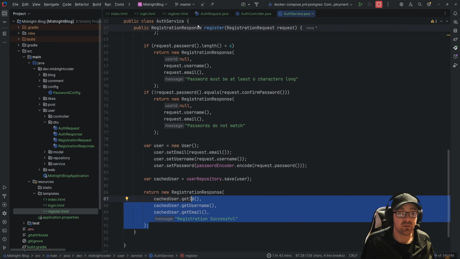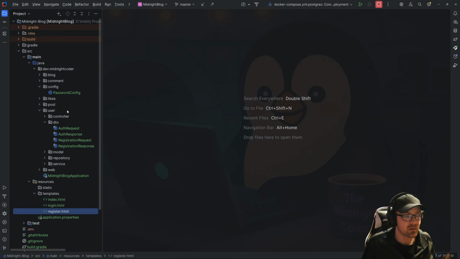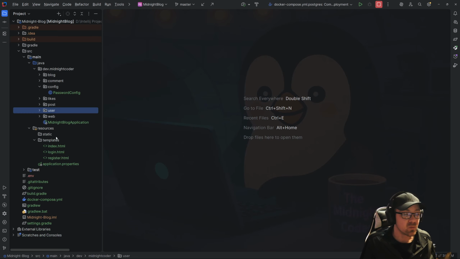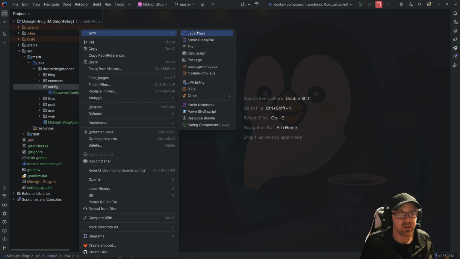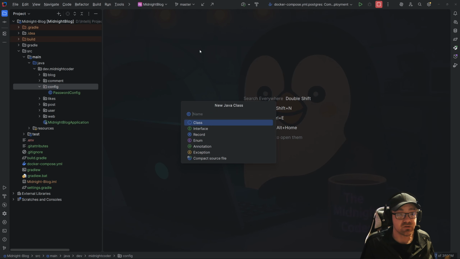So the next thing that we need to do for all of this fun bit that we're doing is we need security. We need a security config. We need to define what a security chain is. So this is going to be our web security config.